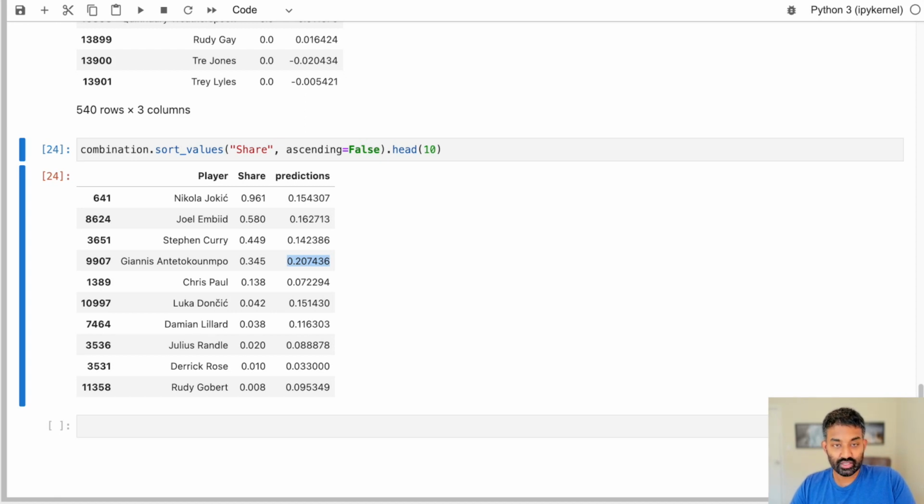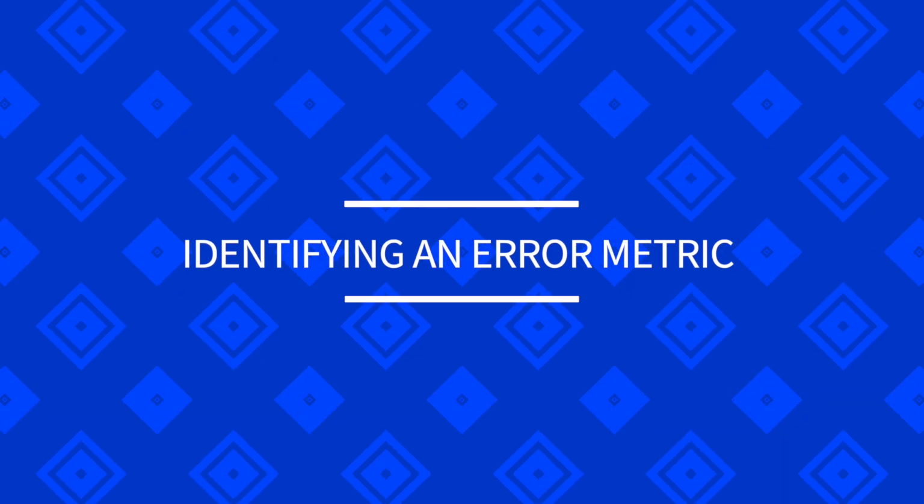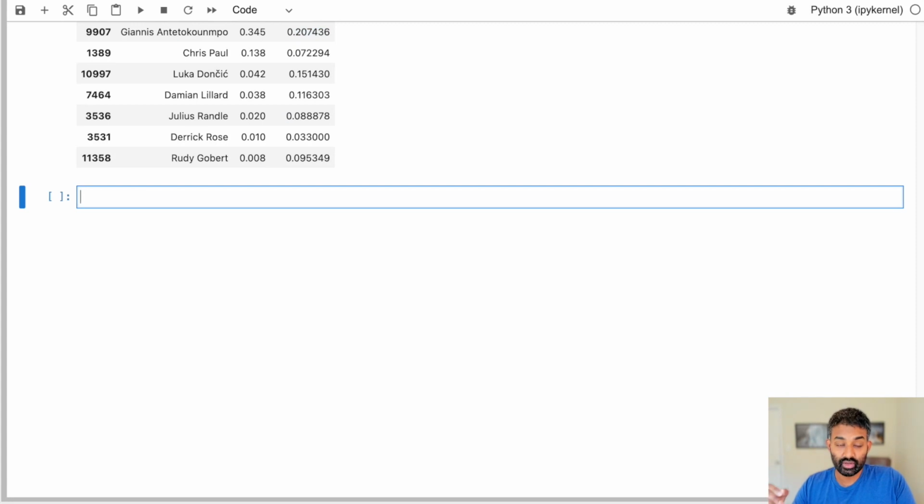But before we do that, let's actually think about an error metric and think about how do we actually evaluate if this algorithm did a good job. And this is one of the most important parts of your machine learning project, picking an error metric. The most important part is setting it up and making sure the way you set it up makes sense in the real world. And we talked a little bit about that, making sure we split our training and test setup properly. Now, the error metric helps you know if the algorithm did well or not. So let's try a default error metric from scikit-learn called mean squared error.